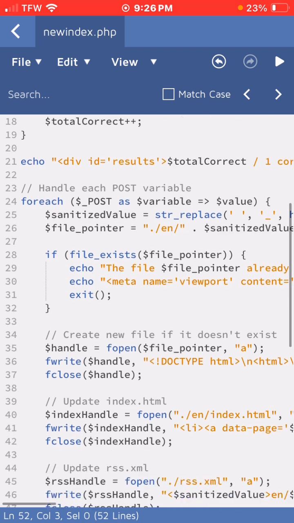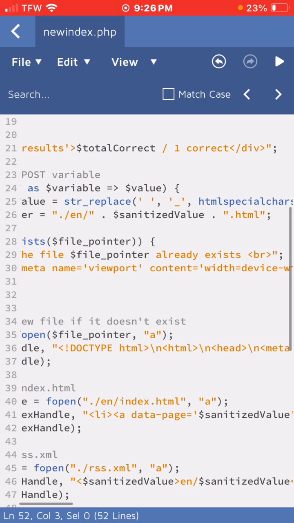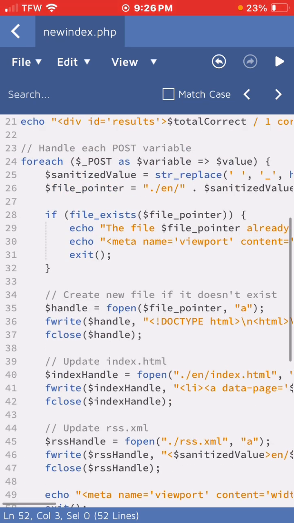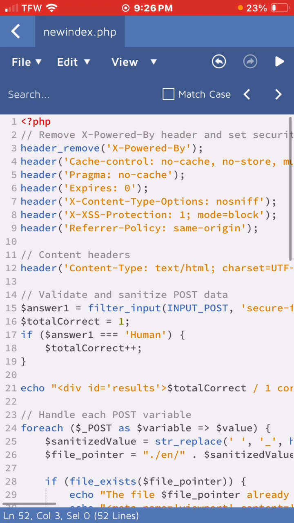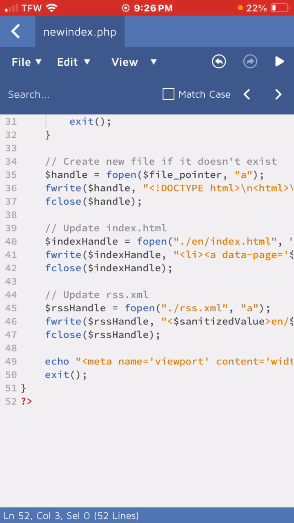Now let me look at the code really fast. I just want to make sure. Yeah, see, it doesn't know how to write the code like I write it. Right there, it didn't know how to write it. If you look at how the robot wrote the code, this is good and all. Look, this is nice and clean and all. But I just wanted to show you something really fast.